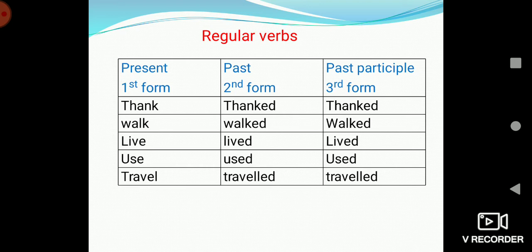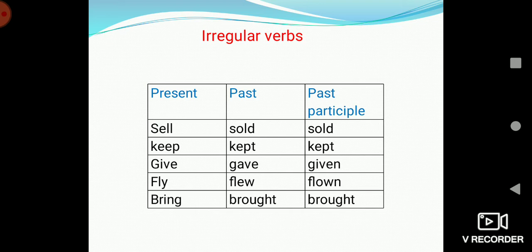Like thank, thanked, thanked. Walk, walked, walked. Live, lived, lived. Use, used, used. Travel, travelled, travelled.